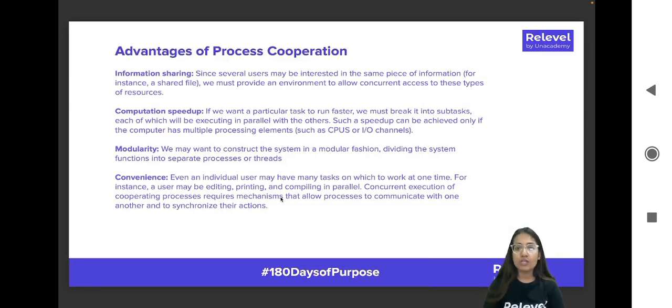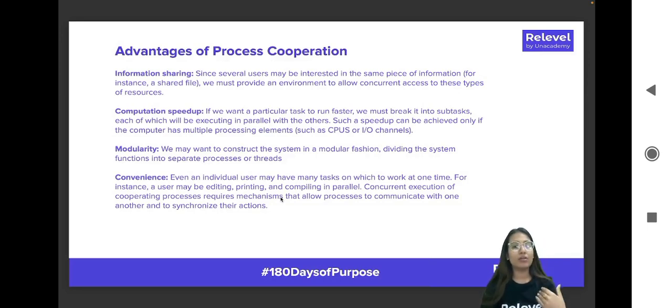Since there are several users who are interested in the same piece of information, for instance, a shared file, we must provide an environment to allow concurrent access to these types of resources. Sometimes it may happen that there is a certain piece of information in which several users are interested. So for that, we should make sure that we provide an environment so that concurrent access to these resources is possible.